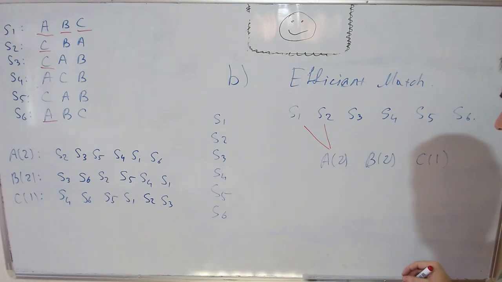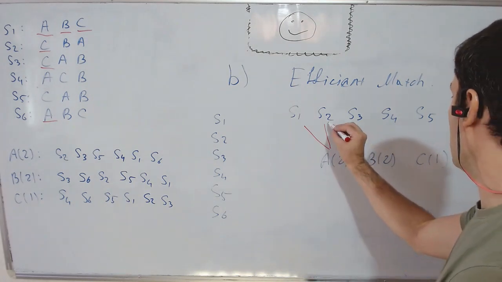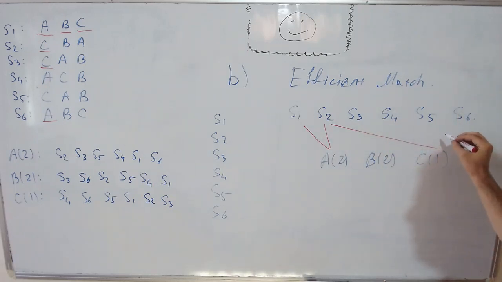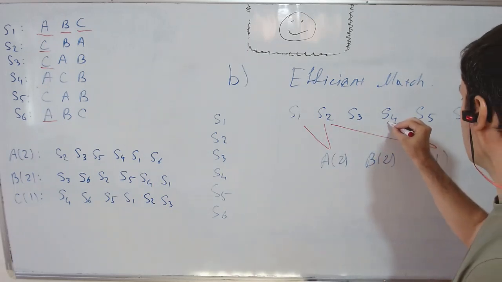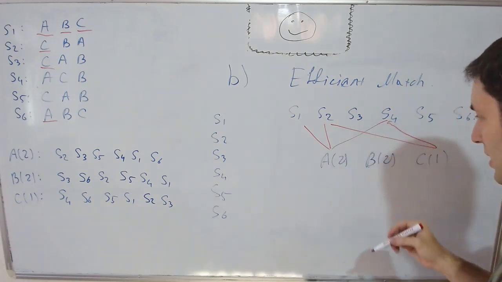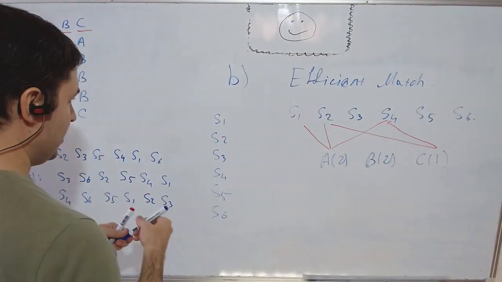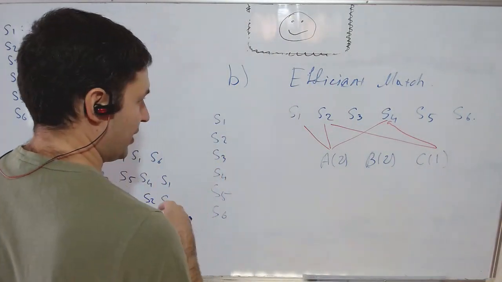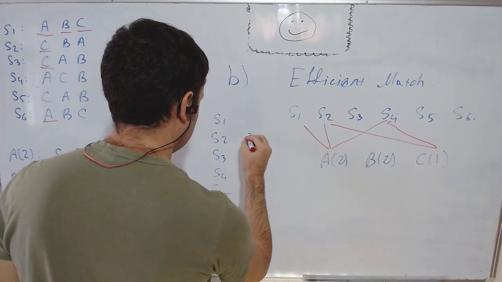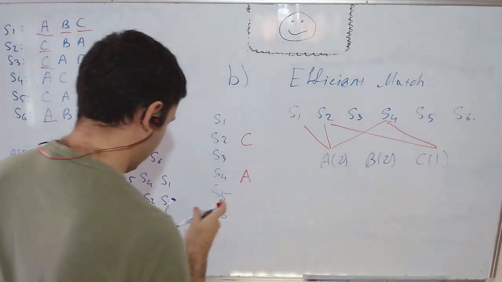So A points to S2, and S2 wants to be in C. In C, S4 has the highest priority, and S4 wants to be in A, and we have a cycle. So S2 is going to school C, and S4 is going to school A.